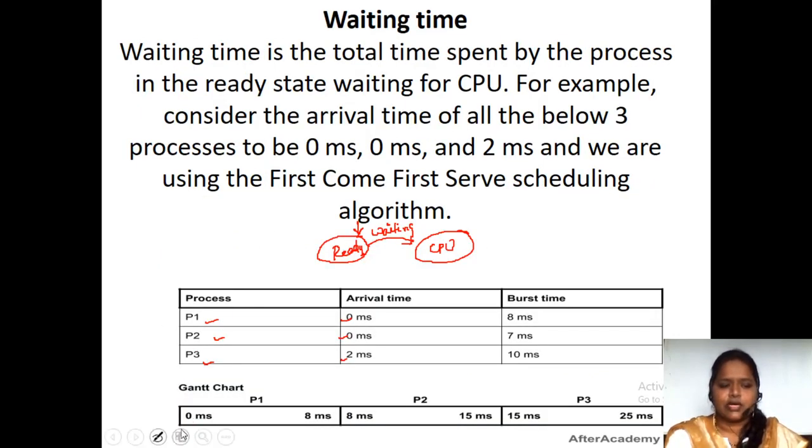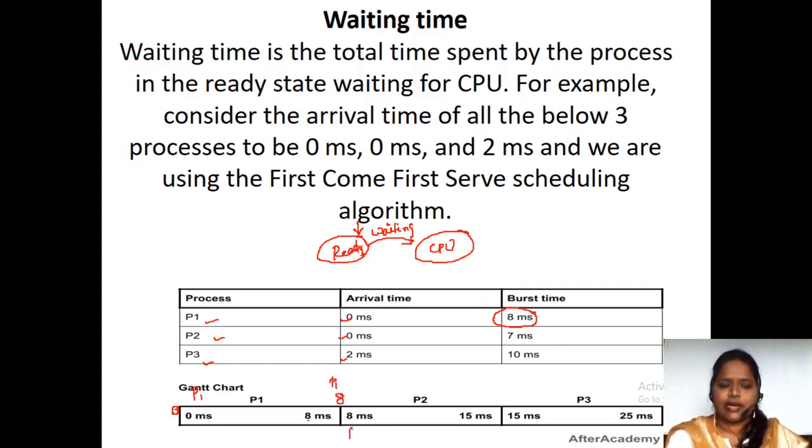Why? Because at 0 milliseconds the process P1 entered, so it did not wait for anything. What is the burst time of process P1? Burst time means the time required by the process to complete its task. So it is 8 milliseconds. So at 8 milliseconds process P1 completed.